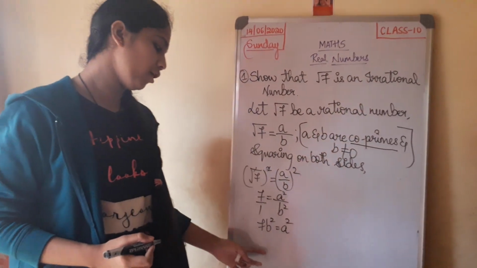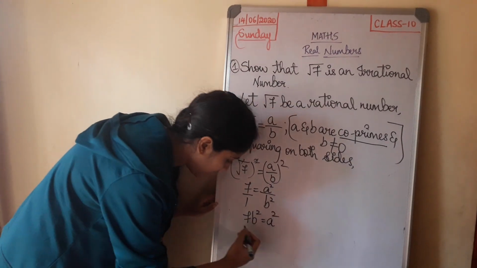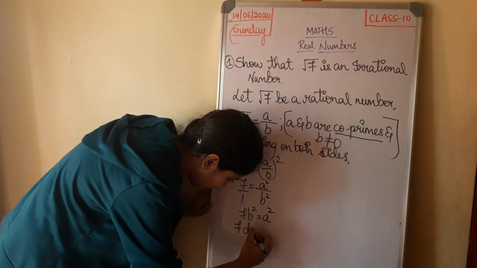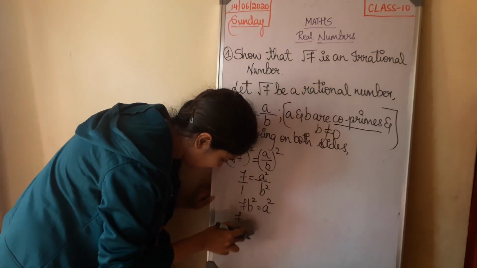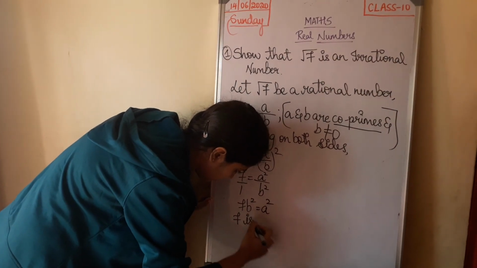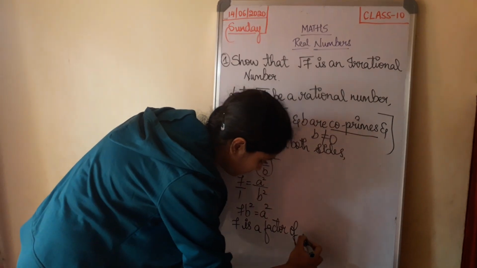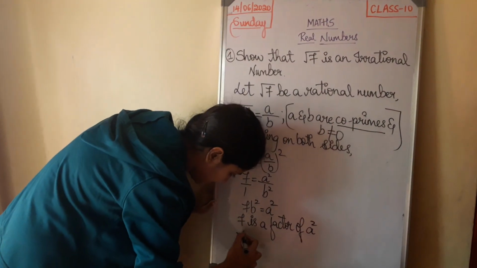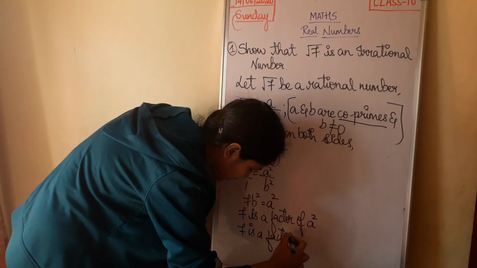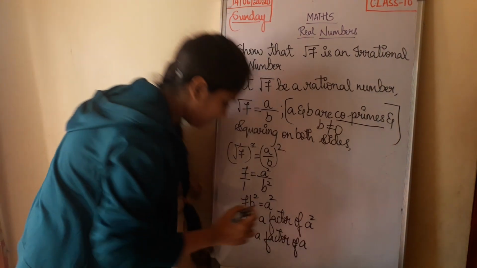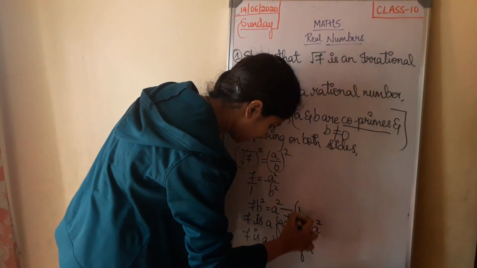Now this is in the form where you can write p is equal to a square. Now you can write 7 divides, that is, 7 is a factor of a square. Therefore, by the theorem, you can say that 7 is also a factor of a. Now, call this 7b square is equal to a square as equation 1.